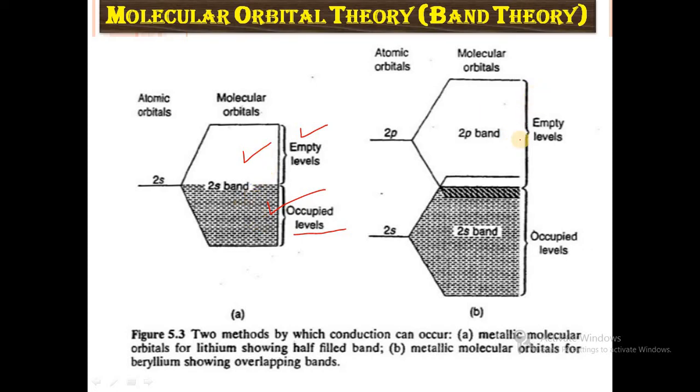But when we study the beryllium atom, the atomic number is 4 and the electronic configuration is 1s2 2s2 2p0.